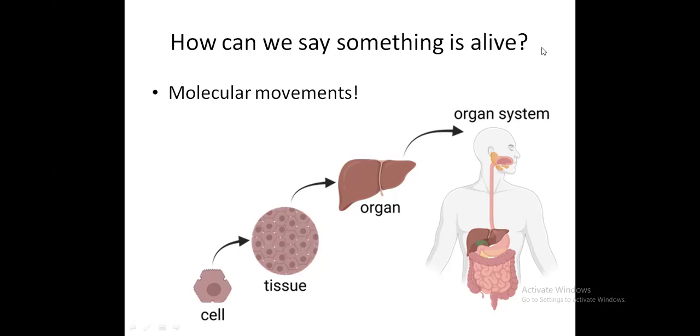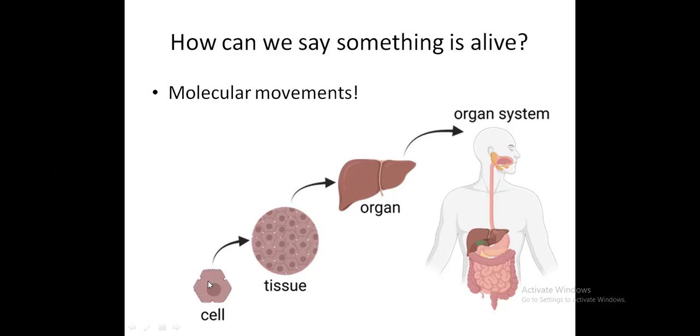But in turn, when we go in reverse, the organ systems are composed of different types of organs. Here an image of a liver is shown. Now this liver as an organ produces different kinds of juices, enzymes, and whatnot. So there should be different kinds of tissues which are specific for a particular function. So this organ is made up of different types of tissues, and a group of cells is known as tissue. Now when we break down this tissue, it becomes a simpler unit, the cell.